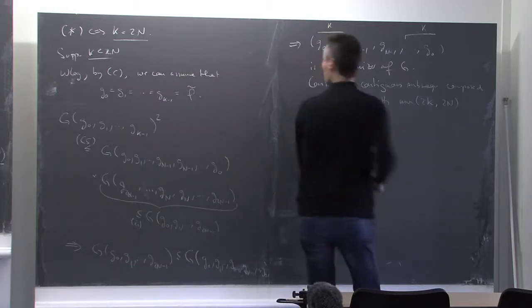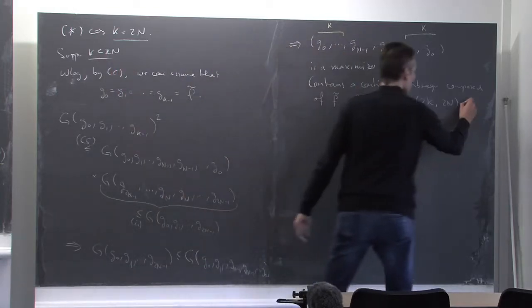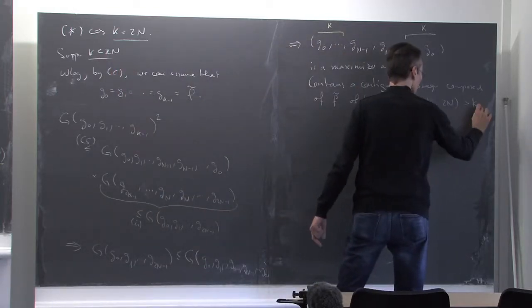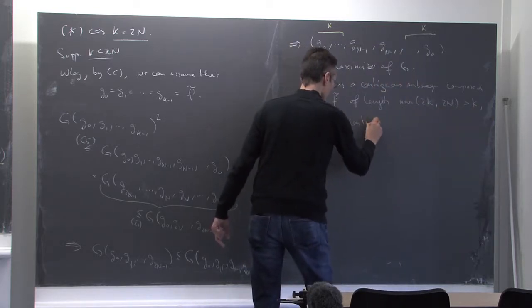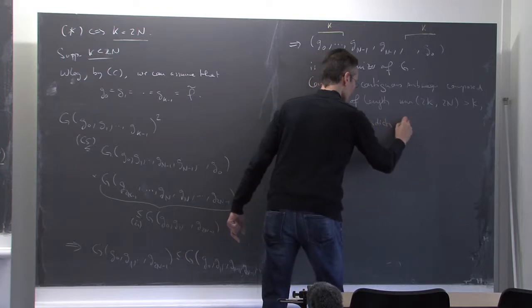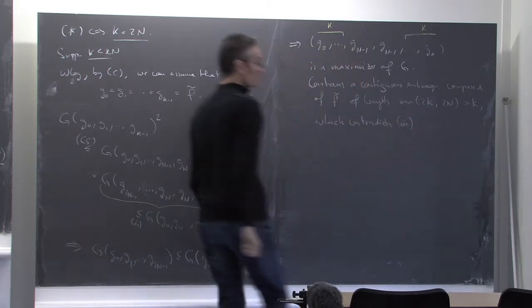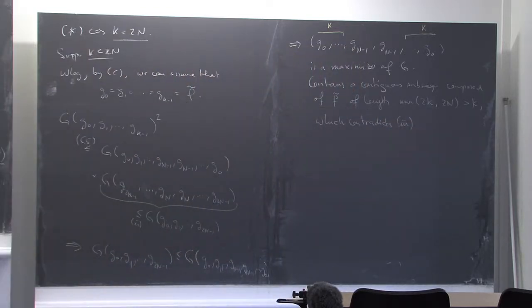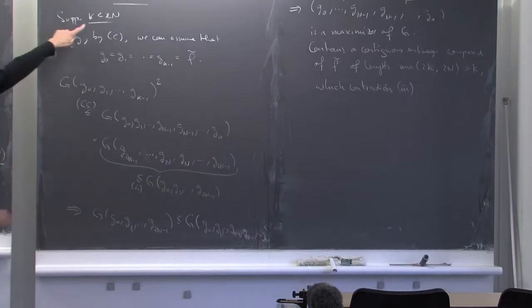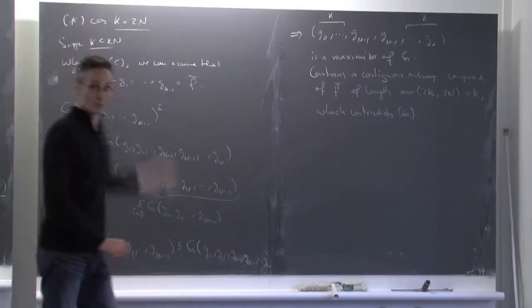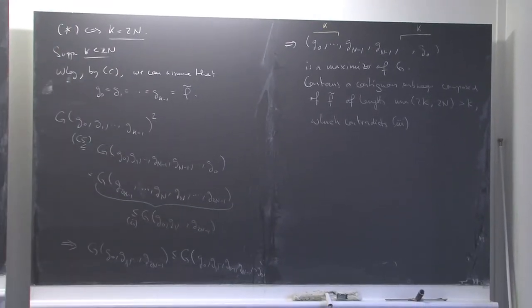But by assumption, since we assume that k is smaller than 2n, this is larger than k, and this contradicts 3. It contradicts the fact that I've chosen the maximizer which has the longest such subsequence. I've constructed one which has strictly larger ones. So this means that this is wrong and then this is true and then star holds. So we have proved the result in dimension 1.